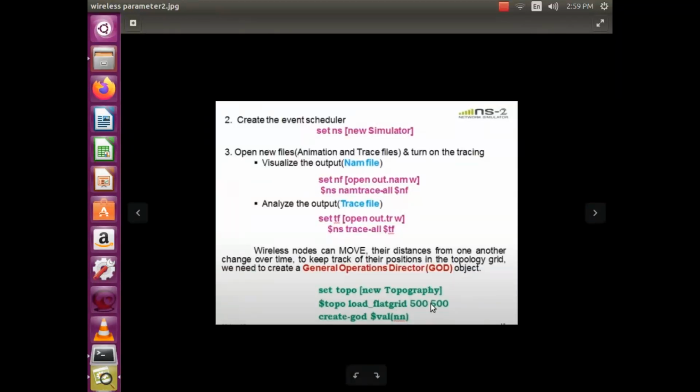Then topo load flat grid. What is the grid capacity? 500 by 500, x by y. Create this number of nodes, that is, initially we assigned NN as 2. So for these 2 nodes you create x and y coordinates to locate them.